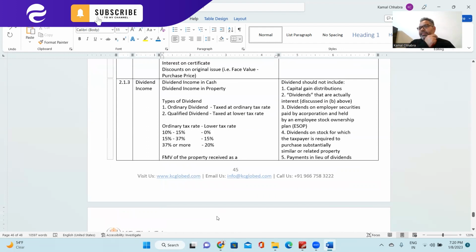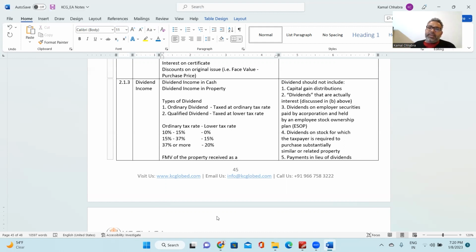Now look at the exemption side. Dividend should not include, first, the capital gain distribution. What is capital gain distribution? When you are selling any property and you are receiving more money than the base price of that asset, and then you are distributing that, it is called capital gain distribution, and that would not be considered as dividend income, rather it would be considered as capital gain income. Second is dividend that are actually interest.